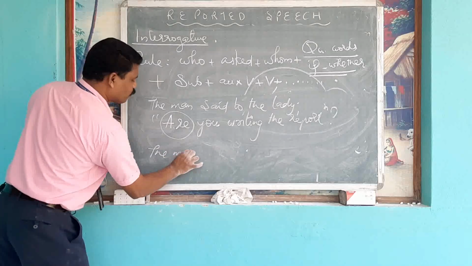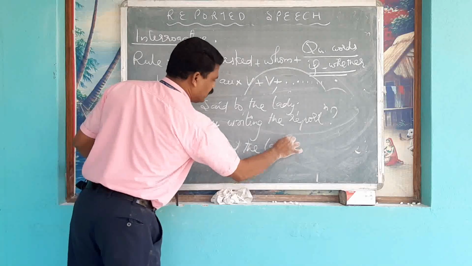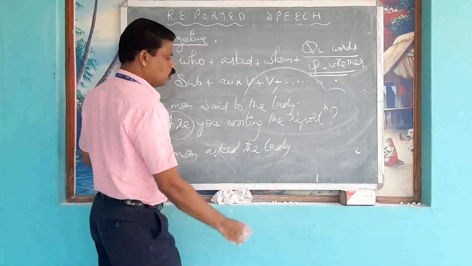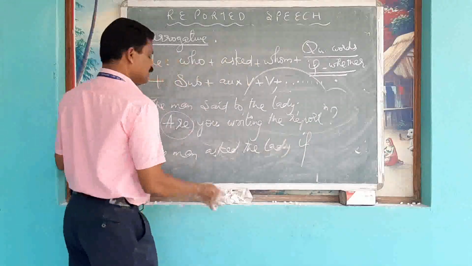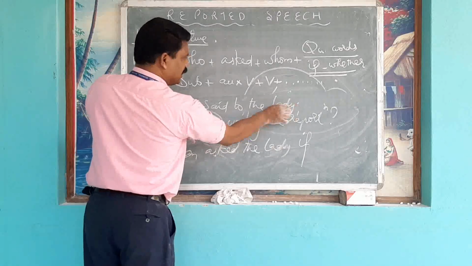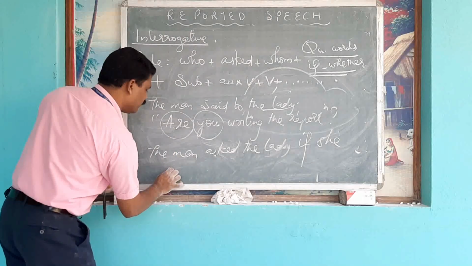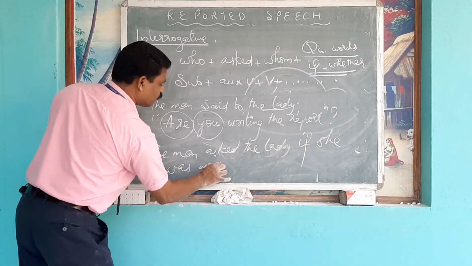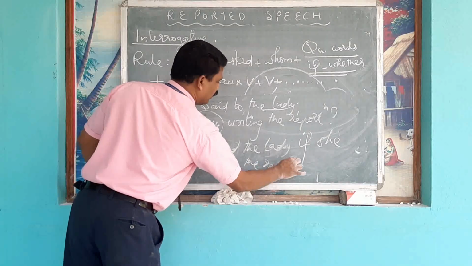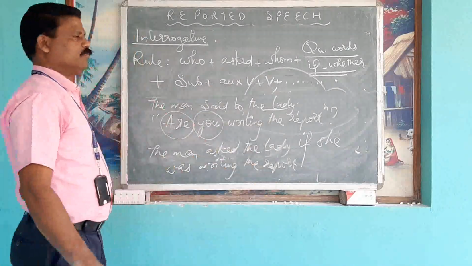The man asked the lady. Then the question begins with an auxiliary verb. So if or whether, if, then subject you. You will be changed according to the listener, the lady. If she, R changes into was or were, if she was writing the report. So let us practice some more questions.